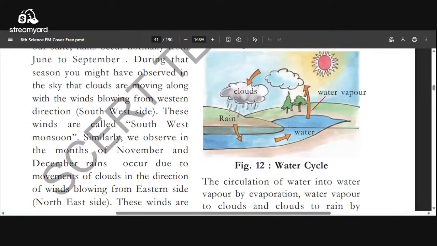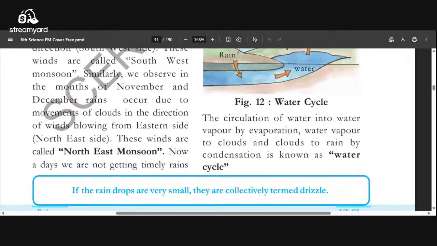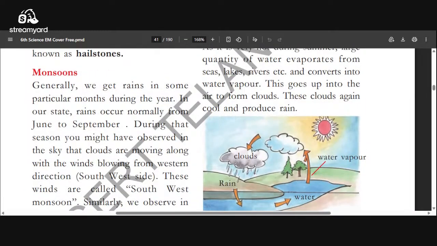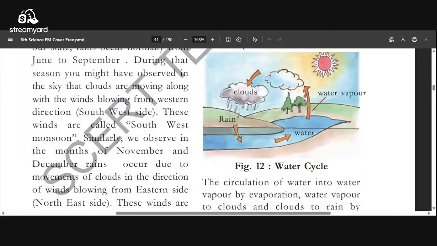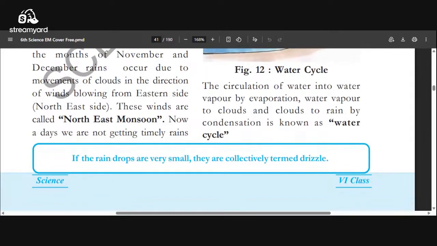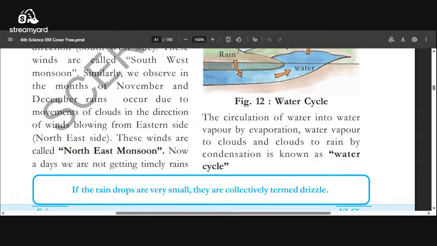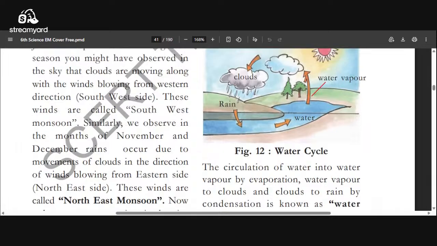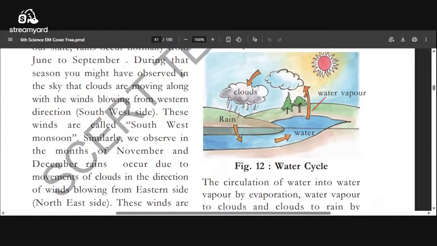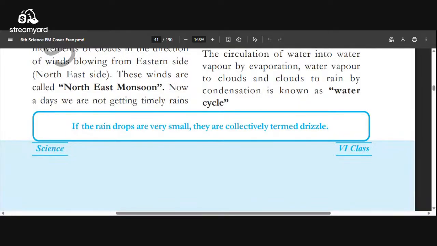So here, southwest monsoon and northeast monsoon. June to September, the wind is from west to south. November and December, east to north. So these two kinds of winds we call two monsoons. First monsoon is southwest monsoon. Second one is northeast monsoon.